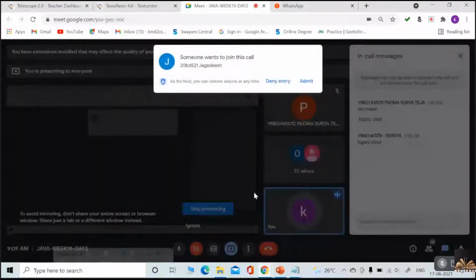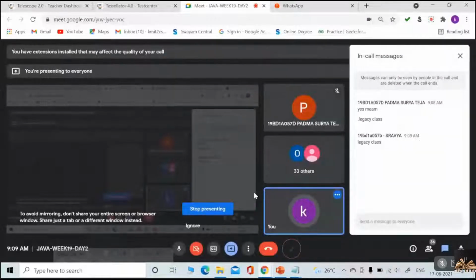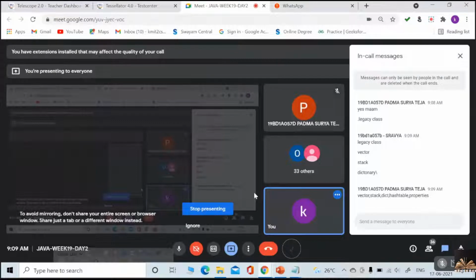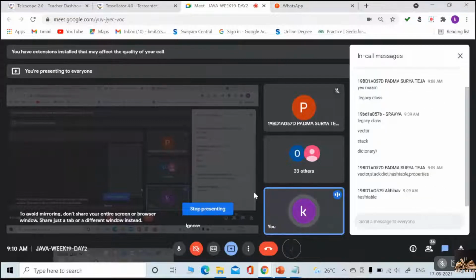What are all the legacy classes we have? Can you please list out quickly, fast? Vector, okay, stack. Remaining people, there are 34 students right now in this room. Everybody has to reply, not only the students who are regularly replying.